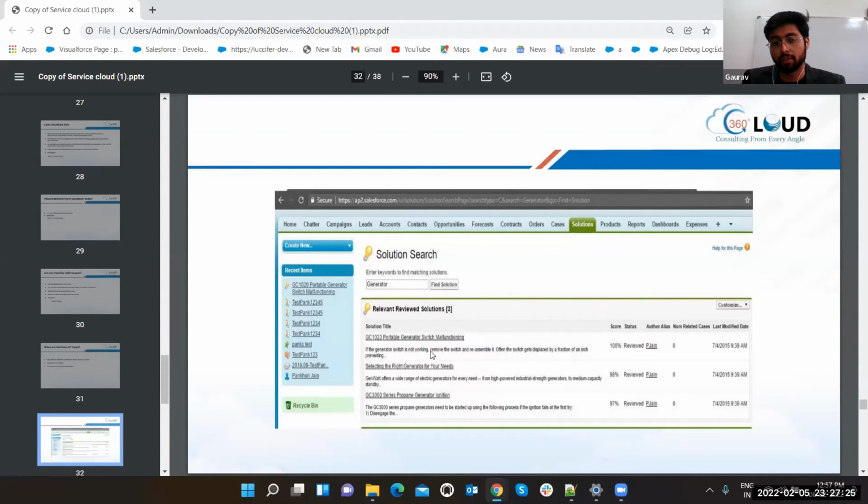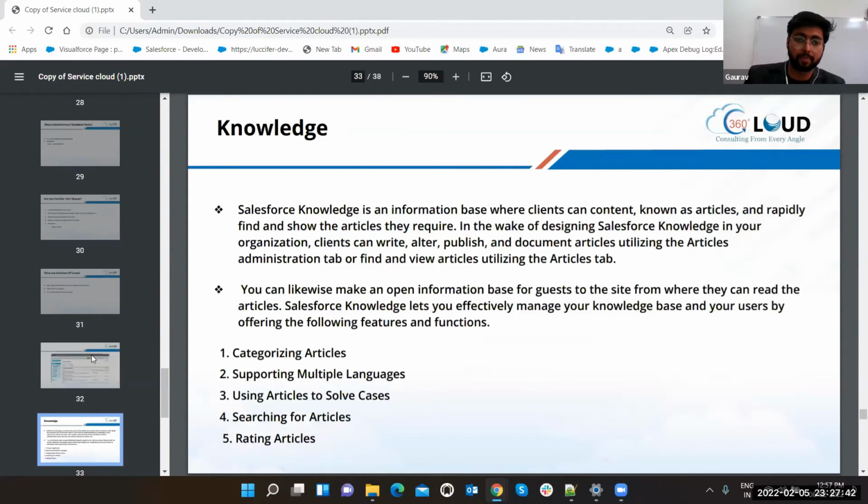Now, if you know that knowledge article is also similar, just it is in Lightning, right? Knowledge article is also having this same title, this same link, this details, everything is similar. Just the difference is that you are going to have it in a Lightning view. Got it? That's where knowledge comes. Salesforce knowledge is an information base where clients, let's first show you, wait.